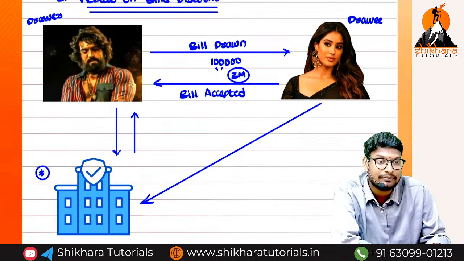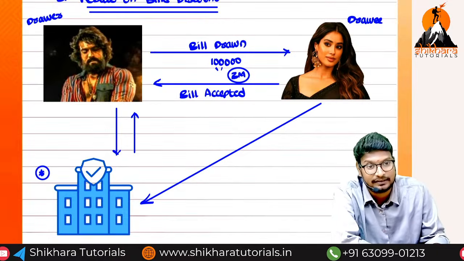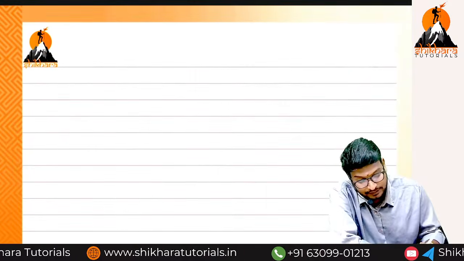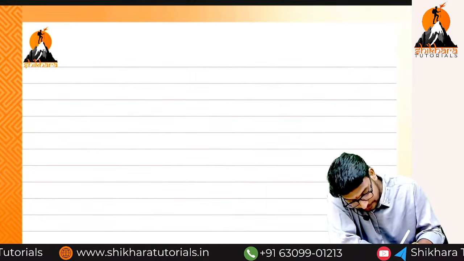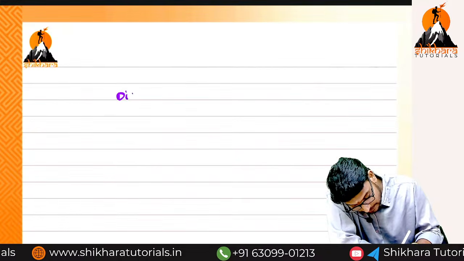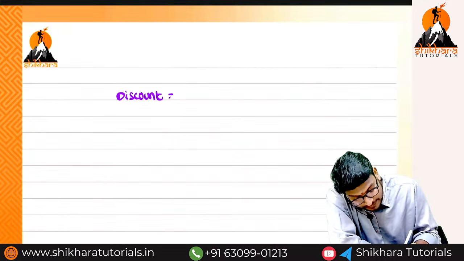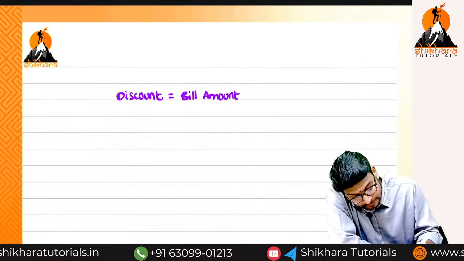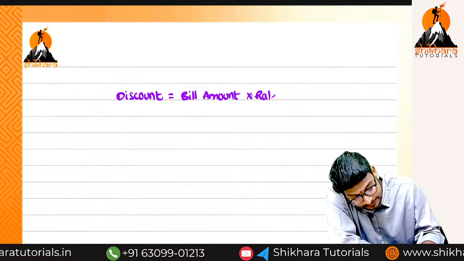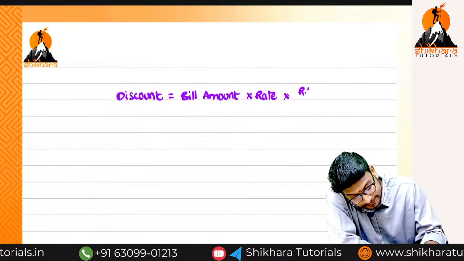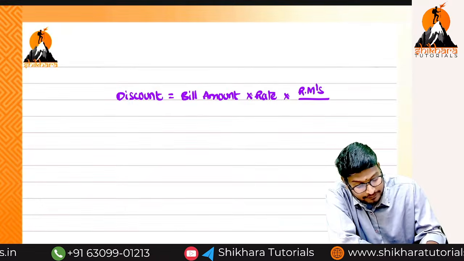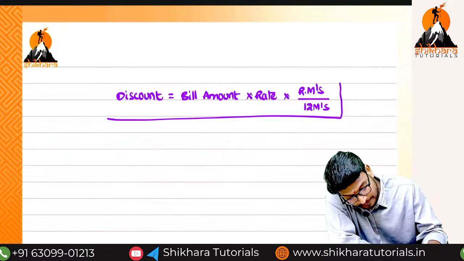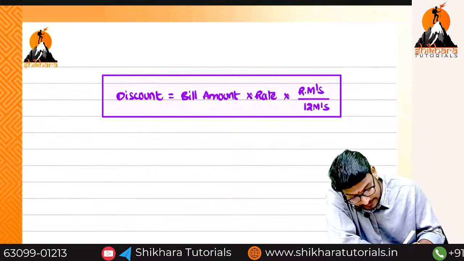The bank makes a discount at the rate of 10%. Can you calculate the discount? I think you all know the discount formula. Discount equals bill amount into rate into remaining months divided by 12 months.